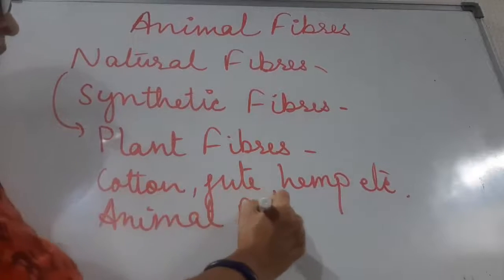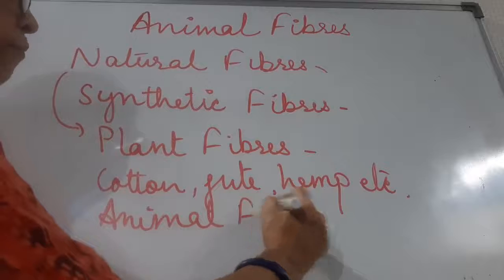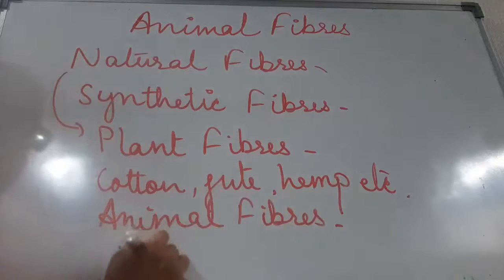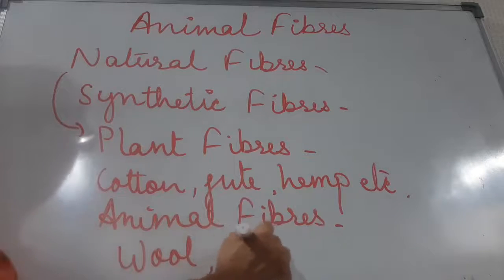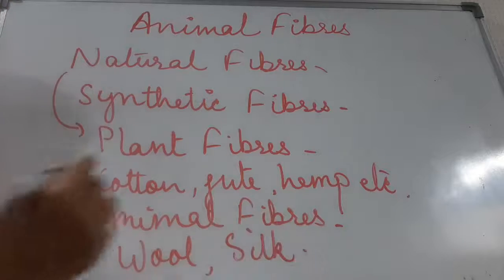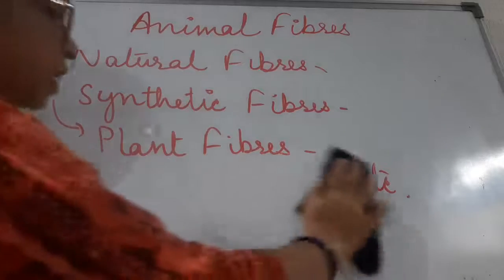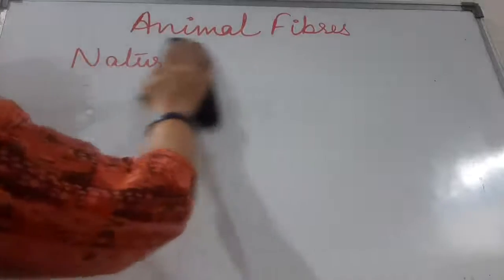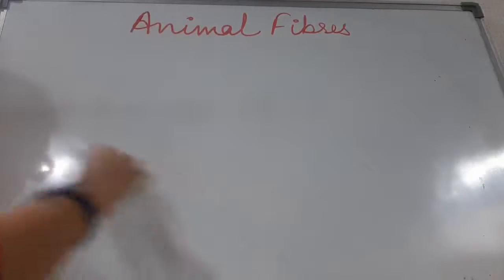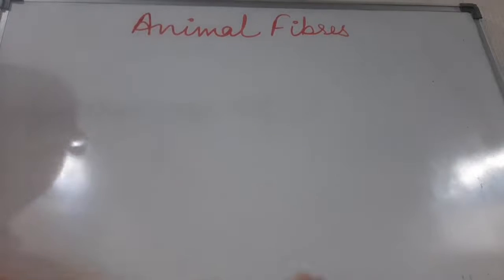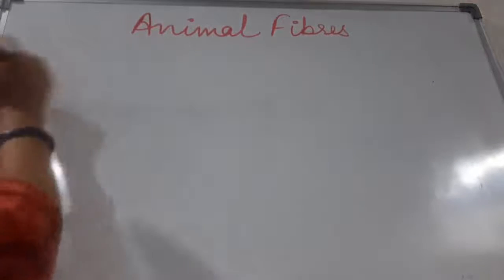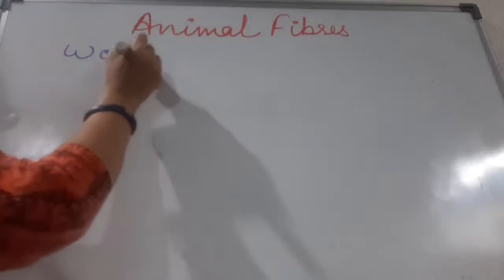Animal fibers are the fibers which we get from animals. What are they? We get wool from animals, we get silk from animals. So in this chapter we are going to study about the animal fibers. So first of all, we start with the whole process. How do we get wool?